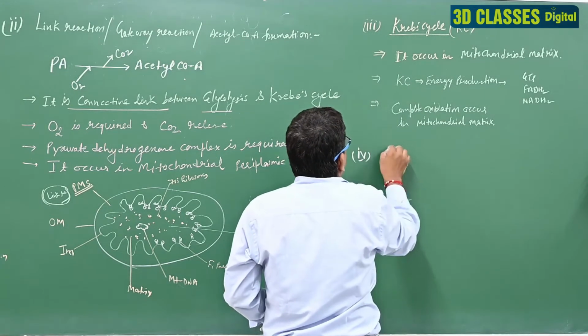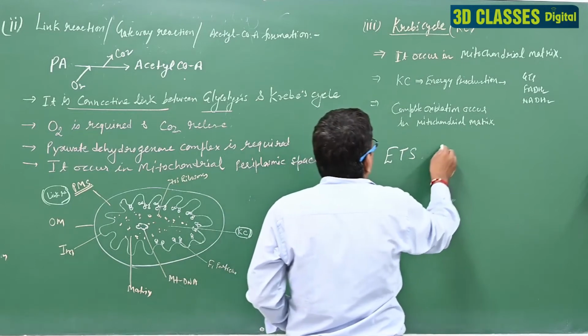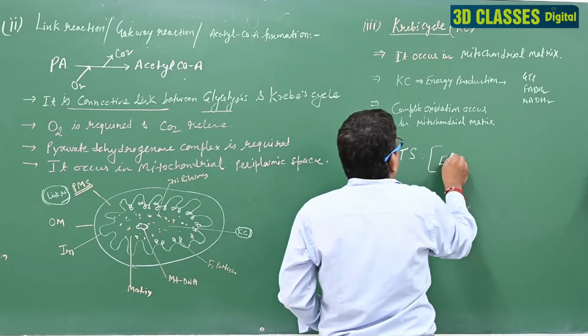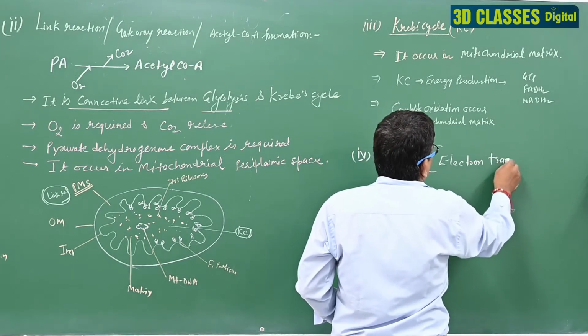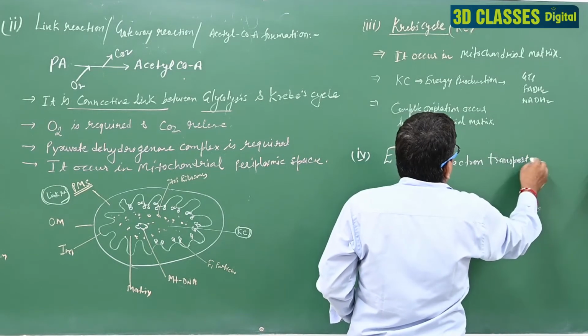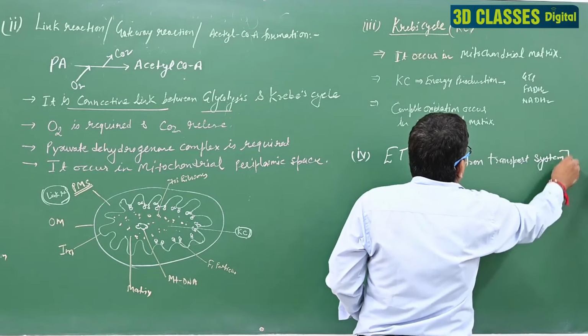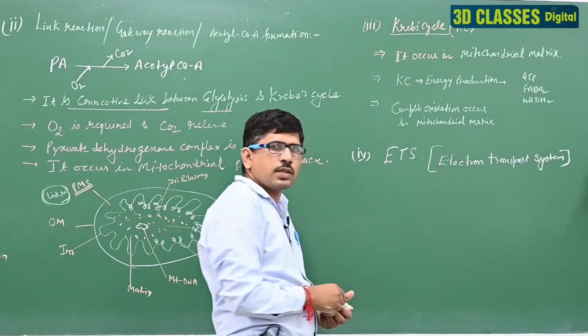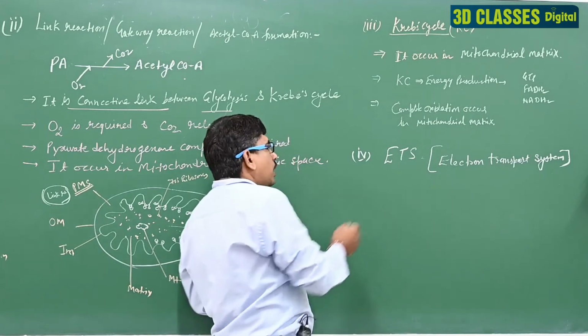The fourth step is known as the ETS. ETS means electron transport system. Fourth one is known as the ETS, electron transport system. Clear? Where does it occur?